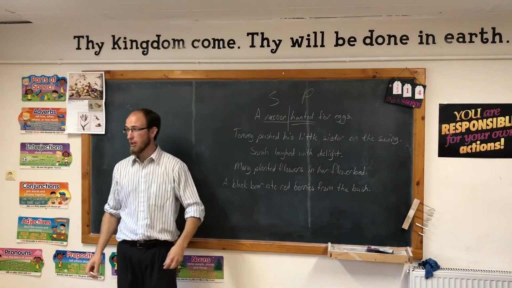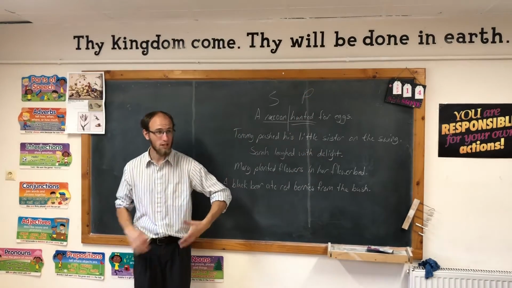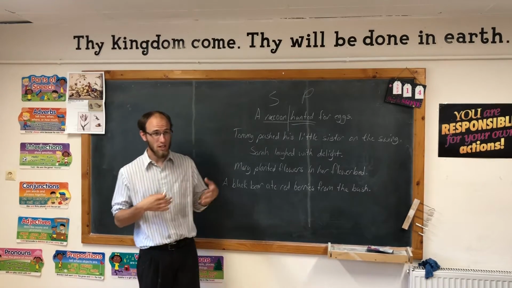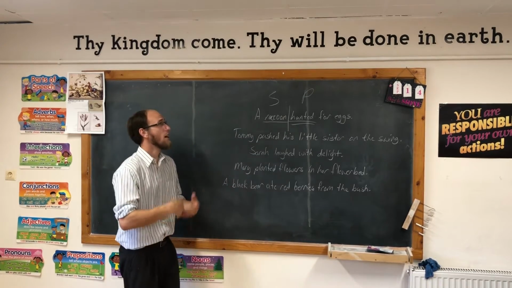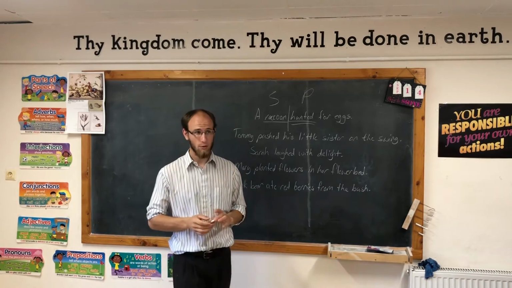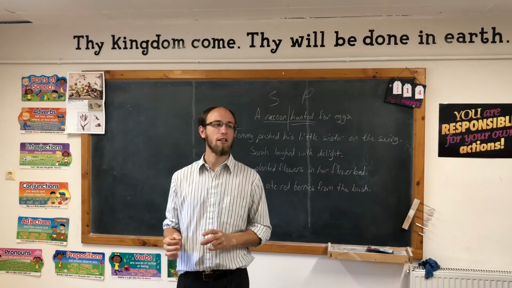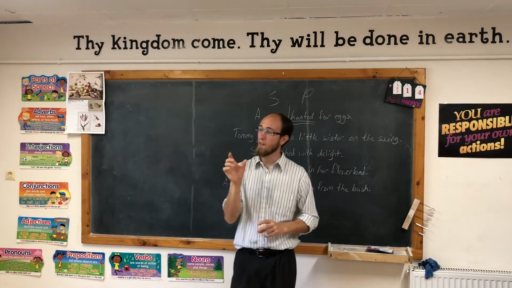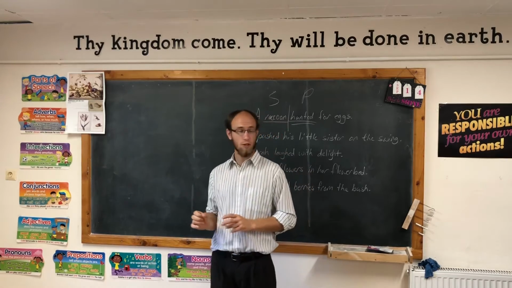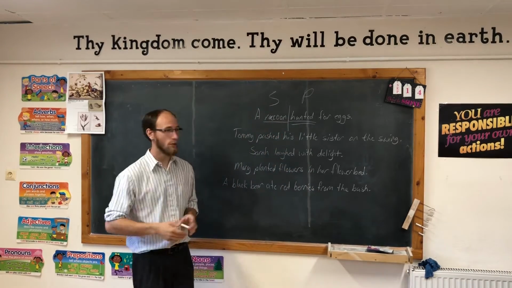The subject is telling who or what the sentence is about. It's about a raccoon. And then the predicate says what the subject did. The raccoon hunted for eggs. I think it will always be easiest for you, and it's good practice, to find the simple predicate, the verb, first. And then find the subject. So first of all, find the verb, and then say who or what about the verb to find the subject.